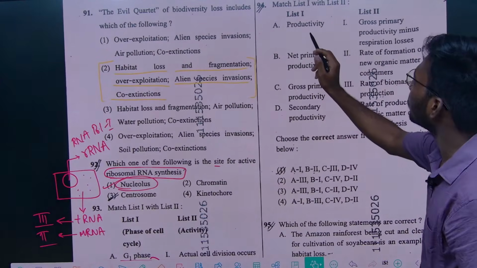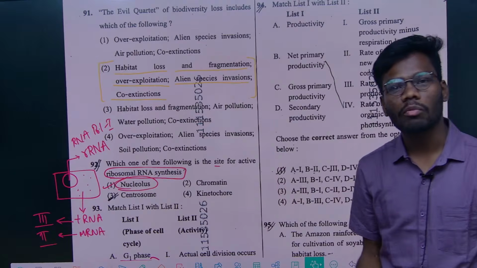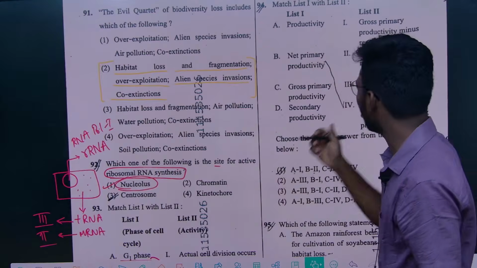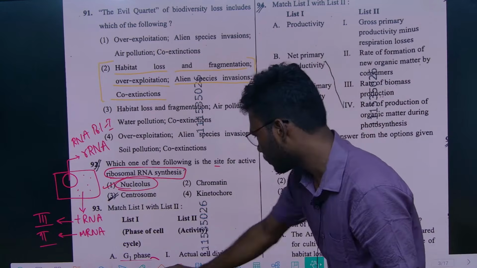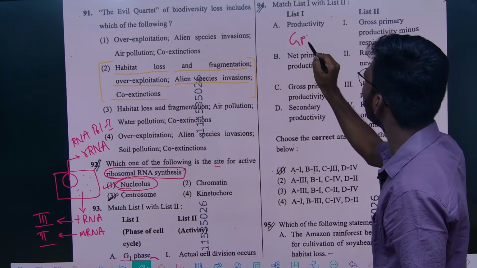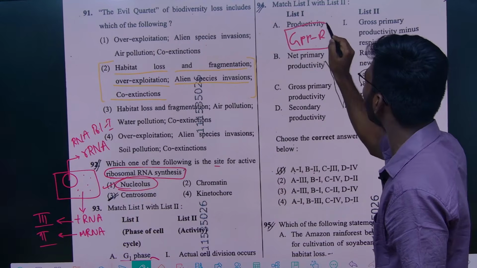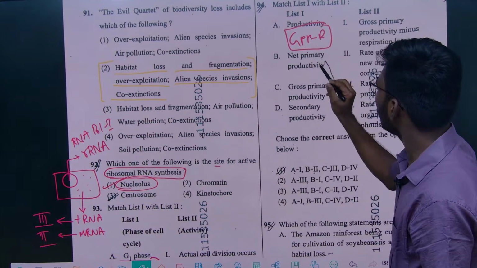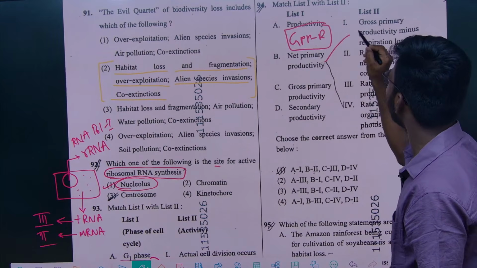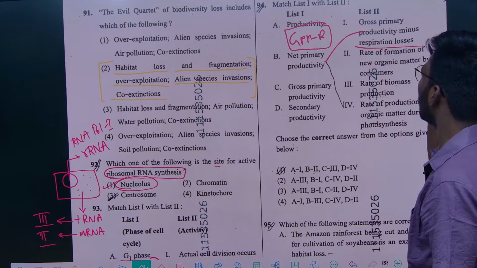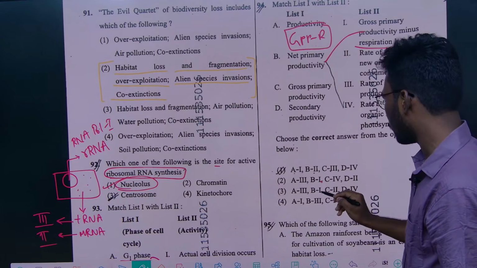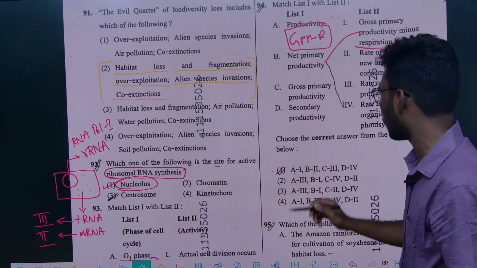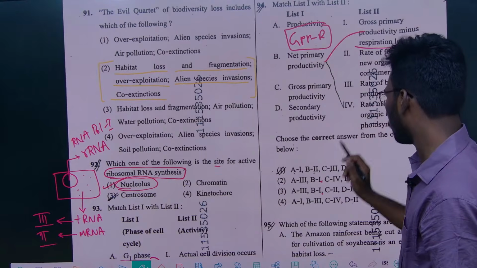You see, productivity is nothing but the rate of biomass production, and also we know NPP, net primary productivity, is nothing but GPP minus R. Gross primary productivity minus respiratory loss is nothing but NPP, right? From this option, NPP is gross primary productivity minus respiratory loss. Option B is 1. Productivity is rate of biomass production, so A is 3.